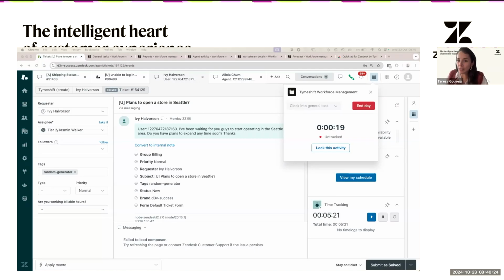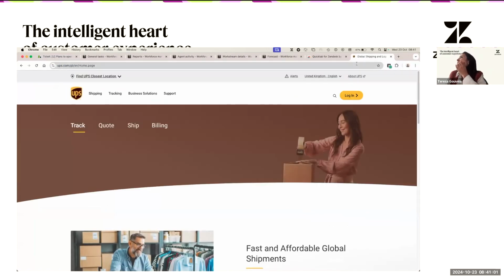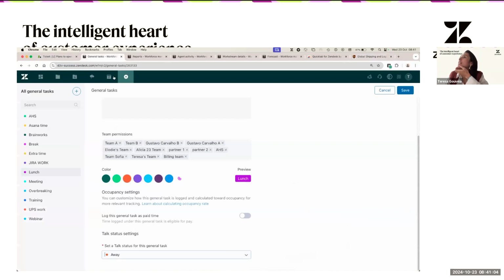Okay. So something else that you might be interested in is something called URL tracking. So this is to track websites. This is to track activities that can be mapped through a website, through a link, for you to track activities happening outside of Zendesk. For example, let's say that I'm an agent, right? And I need to check UPS. So the way that you can track this is through this option. This is what we call extension tracking.